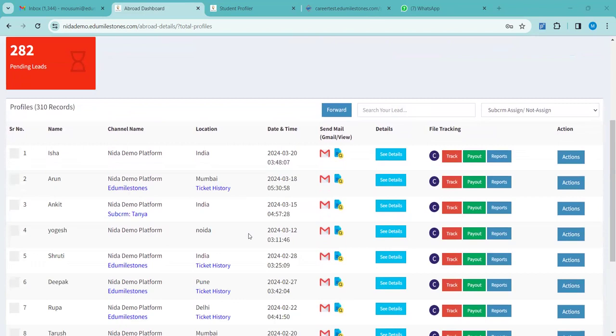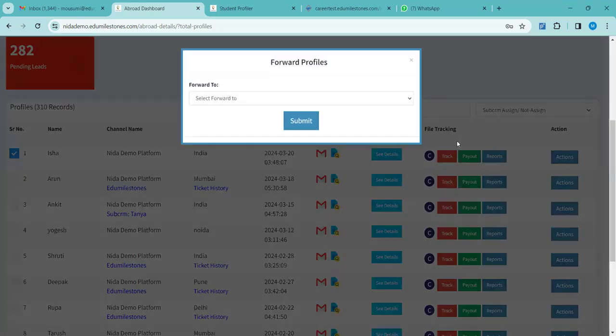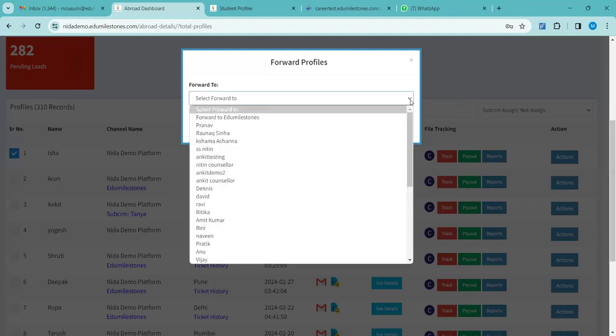Now, for example, you want to forward the profile to Edu Milestones, for example, for university recommendations. How to do that? Beside every student name, you can see there is one checkbox. Just click on the checkbox. Above, you can see the forward option. Click on the forward option. This page will appear with a forward to option.